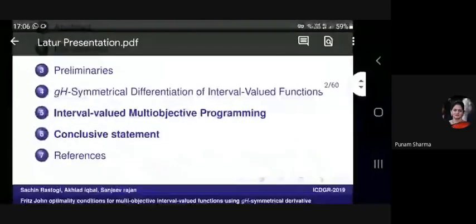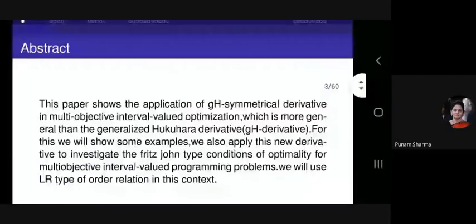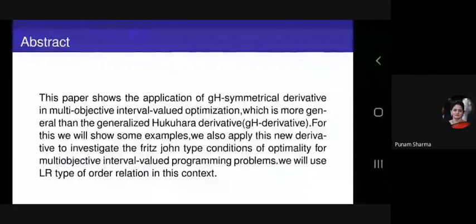This paper shows the application of GS symmetrical derivative in multi-objective interval valued optimization, which is more general than the generalized Fukuhara derivative, GL derivative. For this, we will show some examples. We also apply this new derivative to investigate the Fritz John type conditions of optimality for multi-objective interval valued programming problems. We will use LR type of order relation in this context.